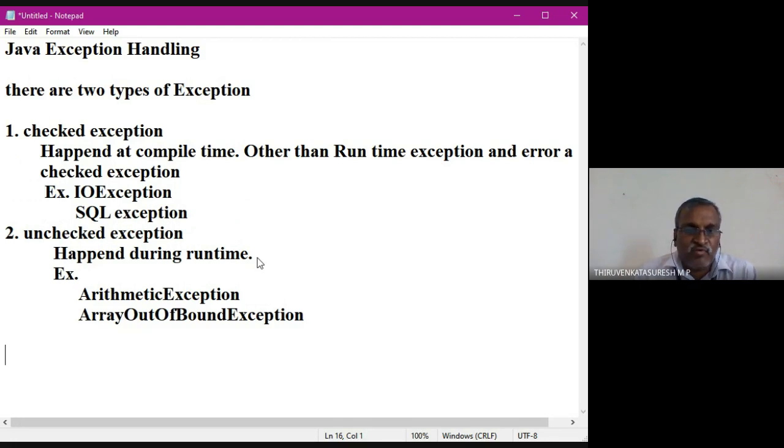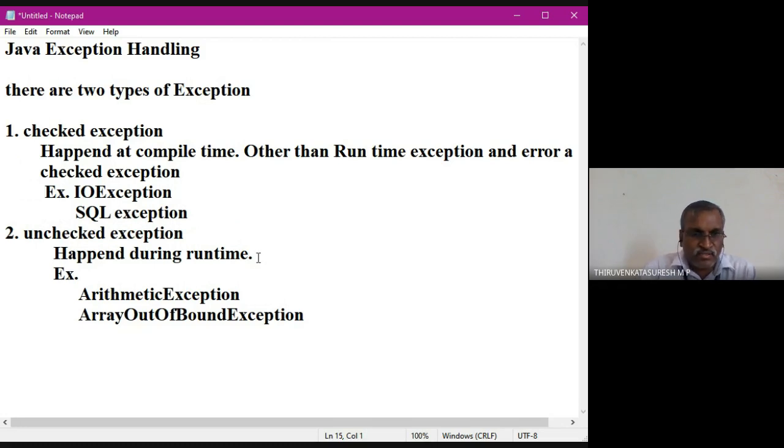Next one is array out of bound exception. What is this? Suppose I am going to declare an array with five values. Suppose I input six values, that is called array out of bound exception. So I have memory space for only five array elements, but I am going to put another value, six. It is not possible to occupy the array space. That is called array out of bound exception. Suppose I generate some values in my program, numerical values or any other values, and they are going to be stored in the array. Okay, so if the array is not able to occupy all the values, that is called array out of bound exception.